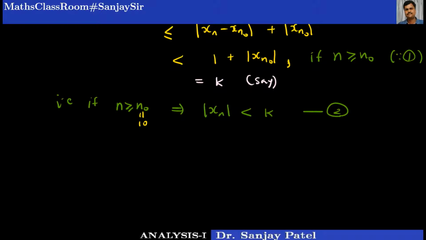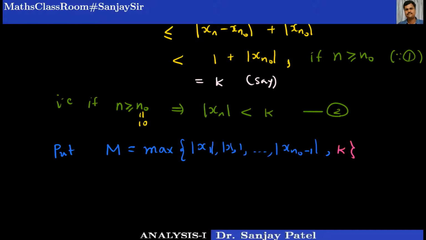We can handle this, and that is simple logic. Let us put the number capital M equal to the maximum of mod of x1, mod of x2 and so on up to mod of xn0 minus 1. Remember this, and also I am including the number k.